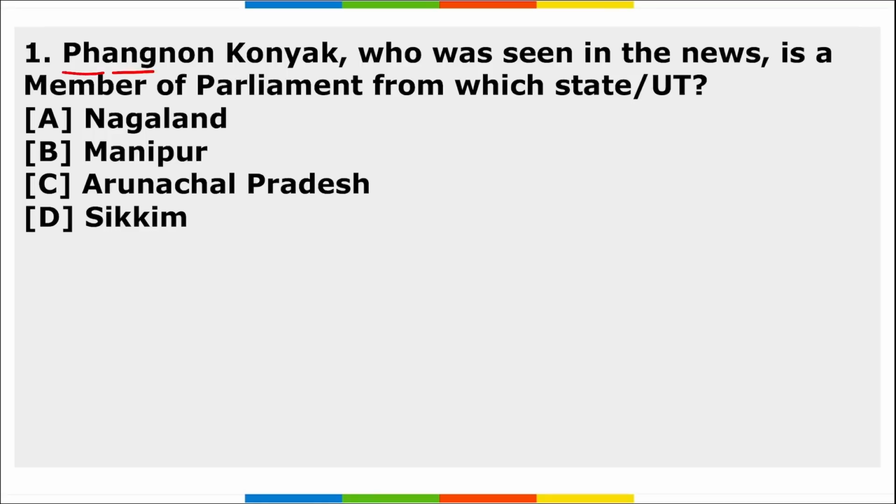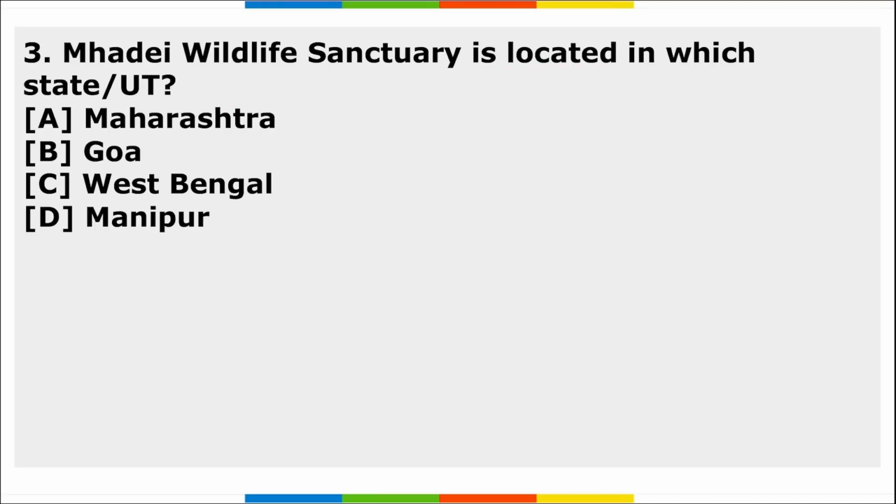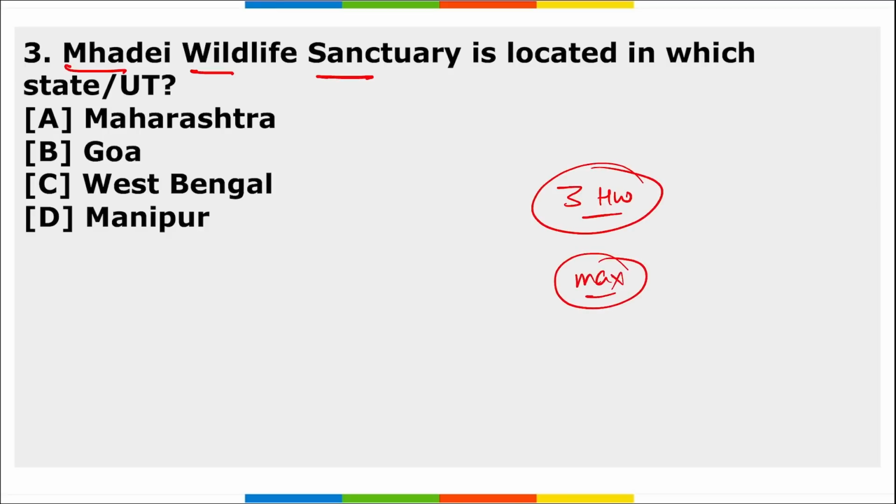Now friends, let's move to the homework section. First, Fangon Konyak, who was seen in the news, is the member of parliament from which state? Next, which river serves as the predominant border between the United States and Mexico? Third, Madhei Wildlife Sanctuary is located in which state? Also, these are your 3 homework questions, friends. I hope you have understood the assignment. I want to see maximum participation of students in these homework questions. So, I want all the students to comment the answers to these questions below, right?